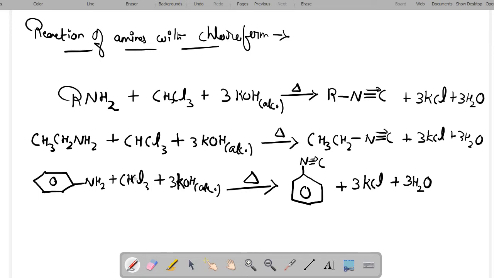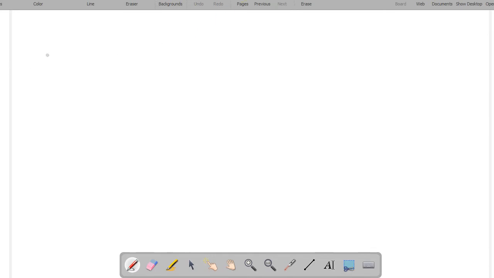Next is the reaction of primary amines with nitrous acid.